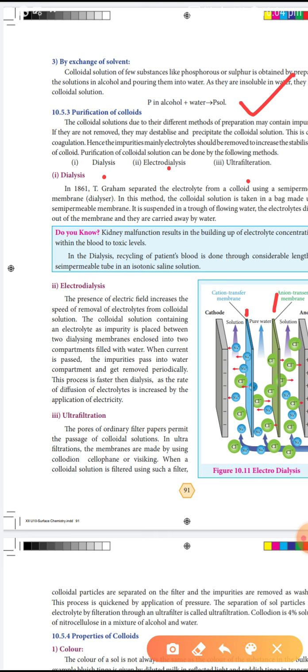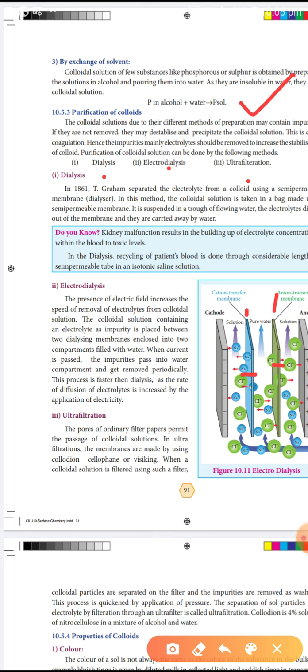Enclosed in two compartments filled with water. When current is passed, the impurities pass into the water compartment and get removed periodically.